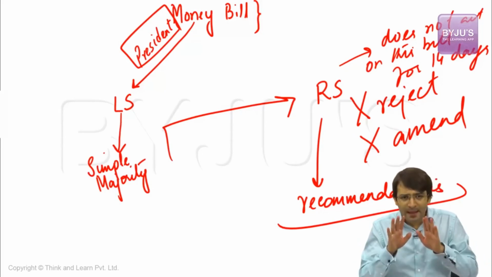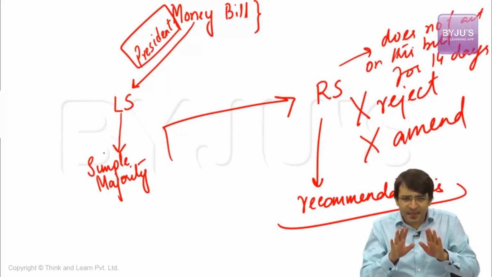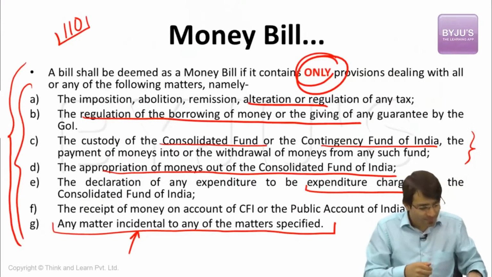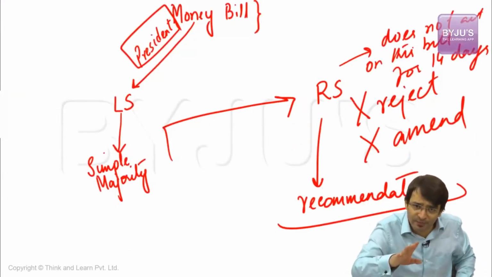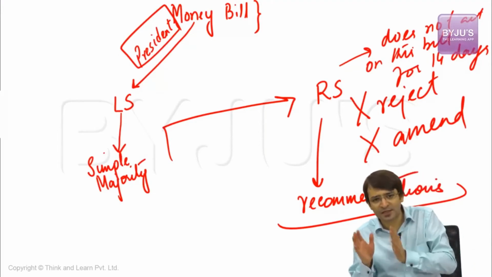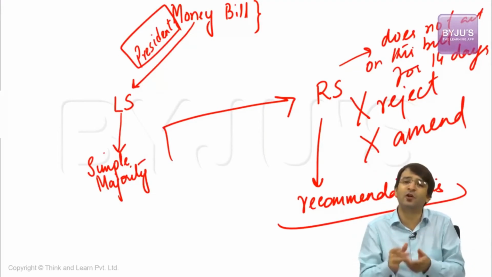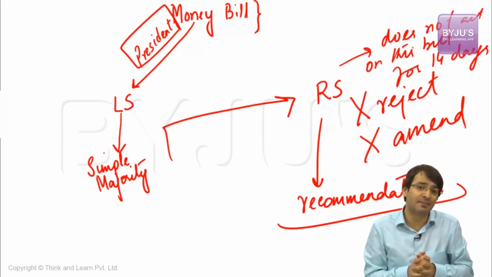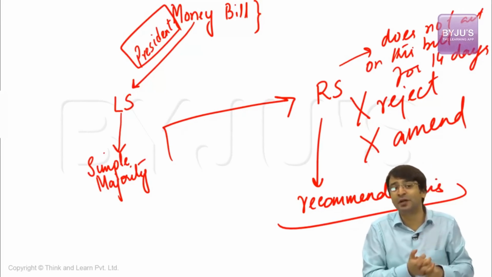What is a money bill? A money bill deals with any or all of the matters mentioned under Article 110. It can be introduced only on the recommendation of the President, and first only in Lok Sabha. In Lok Sabha, the money bill is passed by simple majority and sent to Rajya Sabha. If Rajya Sabha does not act on this bill for 14 days, the bill is deemed to have been passed by both Lok Sabha and Rajya Sabha. That means Rajya Sabha has a very, very limited role with respect to a money bill.